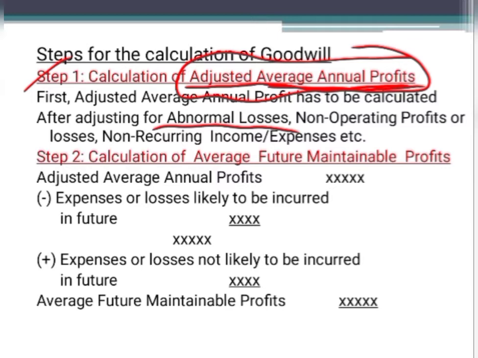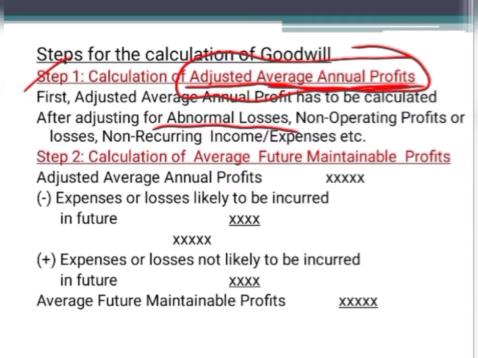The remaining 40,000 is the loss on account of fire in the shop. So it is not a normal loss, it should be taken as an abnormal loss. So when you prepare the profit and loss account, where do you show this loss on account of fire? That will be debited to the profit and loss account. Because of that your profit will be decreased.